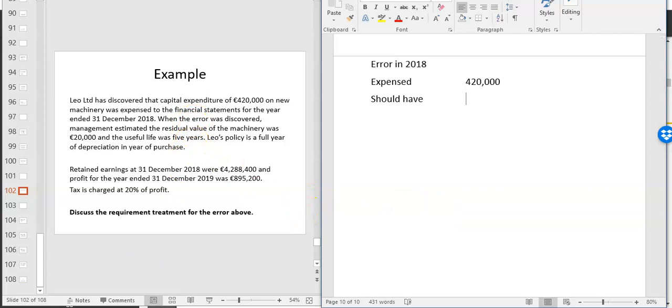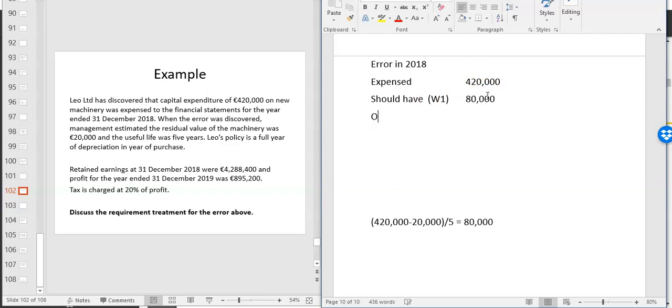If we go back and look at working one, depreciation in 2018 should have been 420,000 minus 20, which gets you a depreciable value of 400,000, and divide that by useful life, 5 years, which is 80,000. So you should have only expensed 80,000.